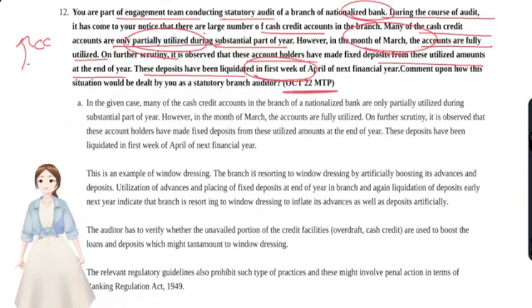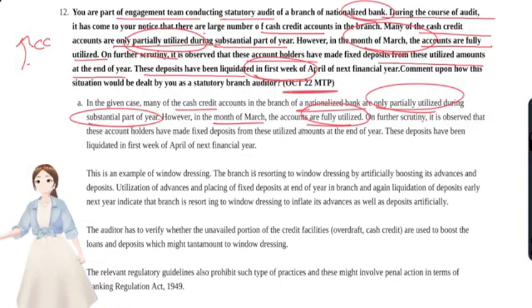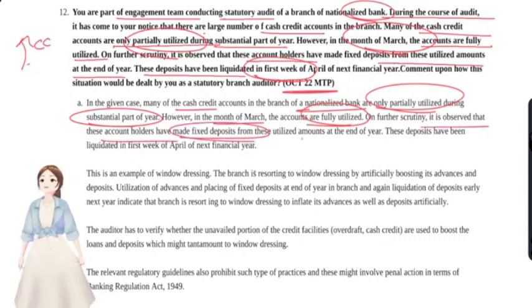It's actually from the October 22 MTP. In the given case, many of the cash credit accounts in the branch of a nationalized bank are partially utilized for the substantial part of the year. That is the fact of the case. However, in the month of March, they were fully utilized. That is, the clients withdrew the whole CC limit. It is observed that these account holders have made FDs from the utilized amounts at the year end.